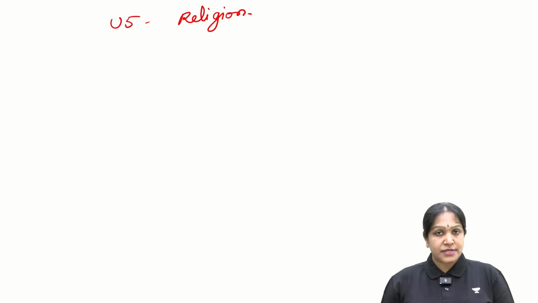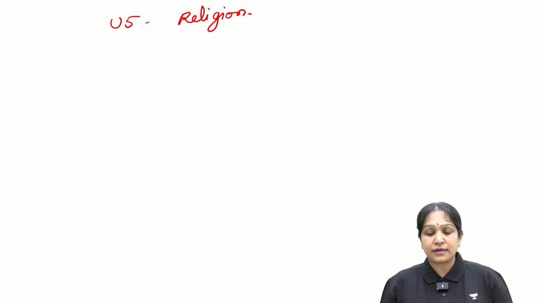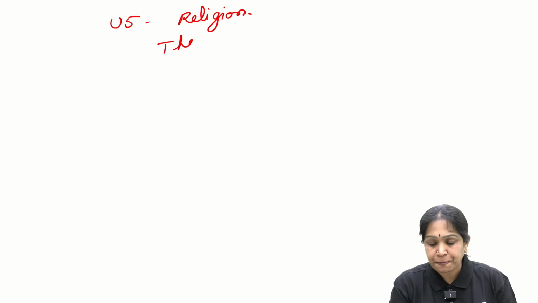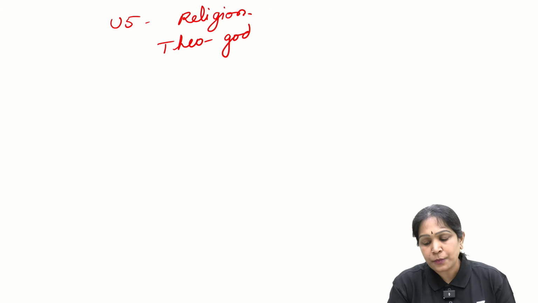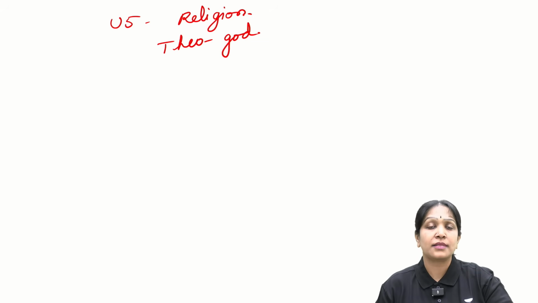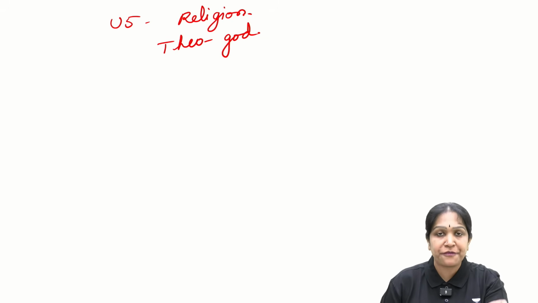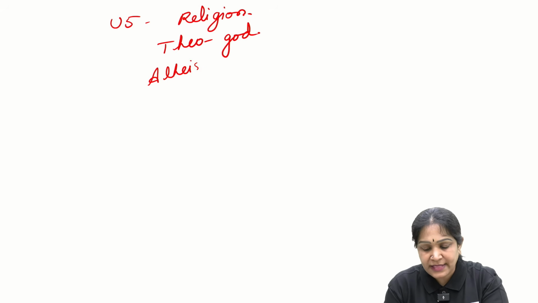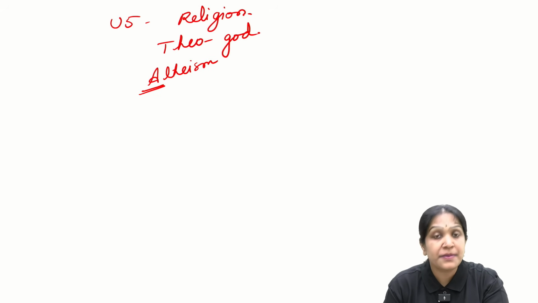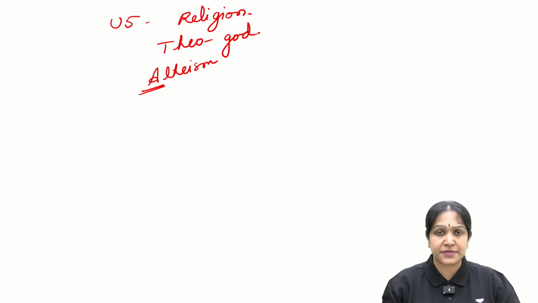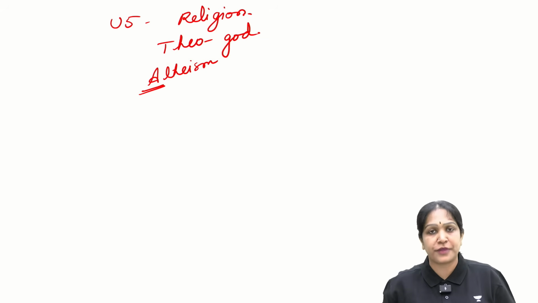This is quite an interesting topic. It will have concepts like, for example, the word theo is related to God. And what will you call the lack of belief in God? Atheism. A prefix means what? Absence. You keep A before anything, it is absence. So atheism, lack of belief in God.